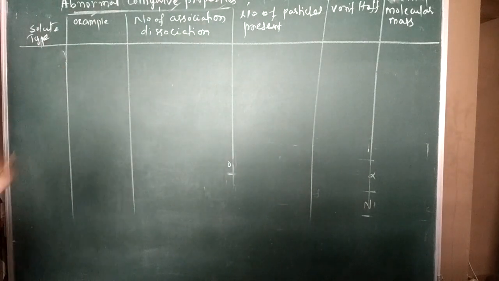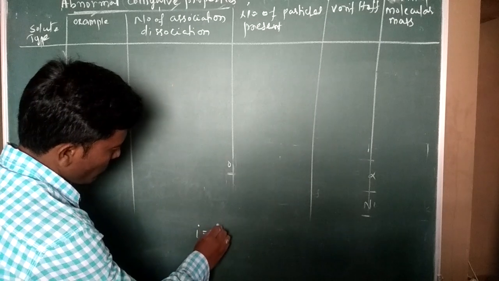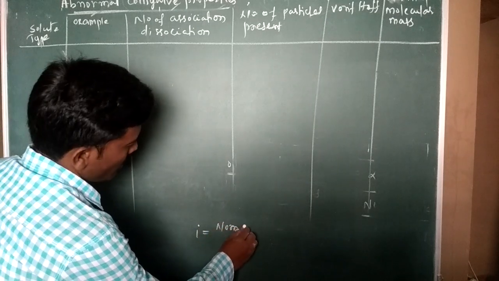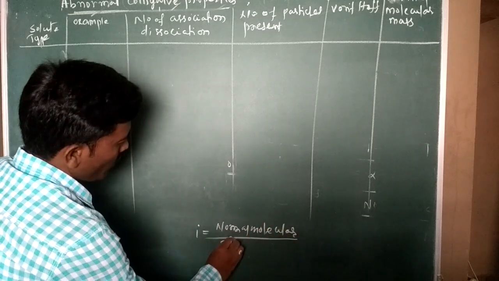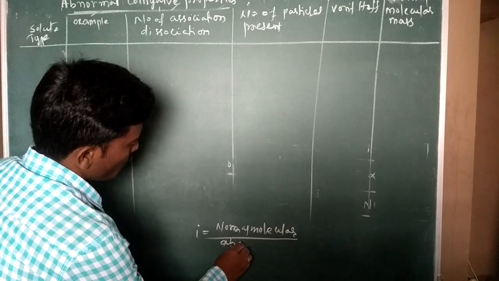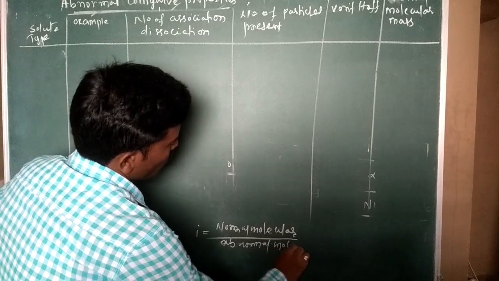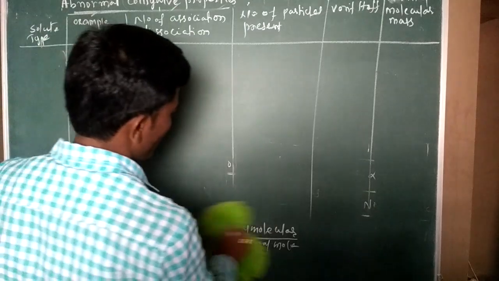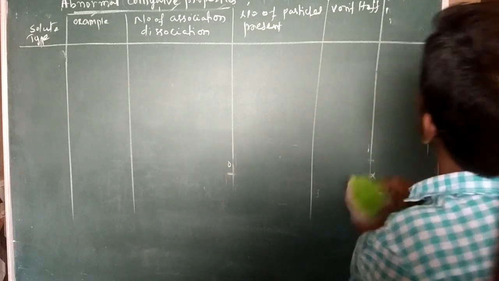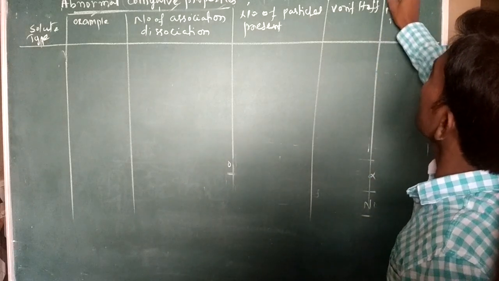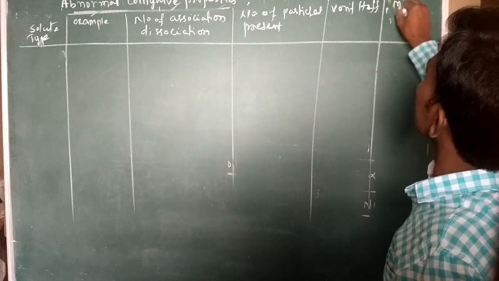Or you can take the abnormal molecular mass also, not an issue, because the formula is i equal to normal molecular mass by abnormal or observed molecular mass. Both are the same.